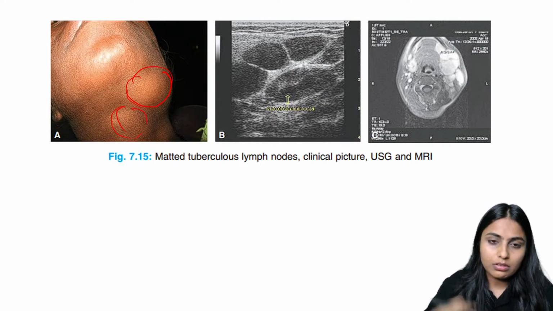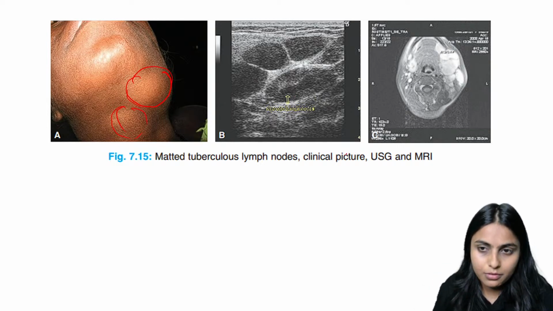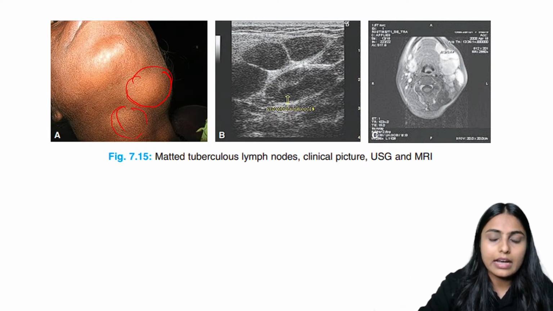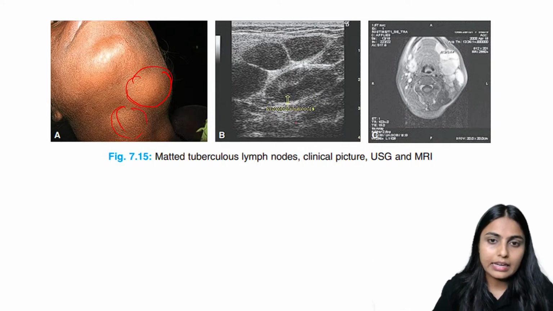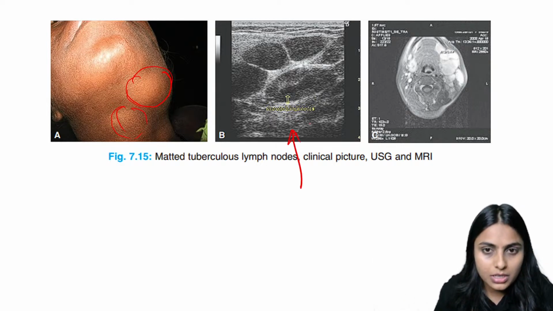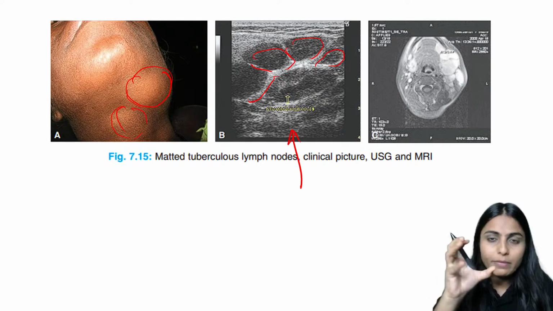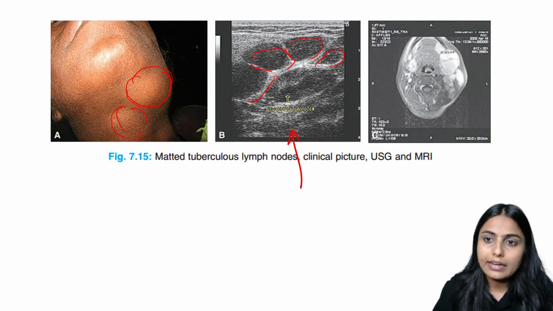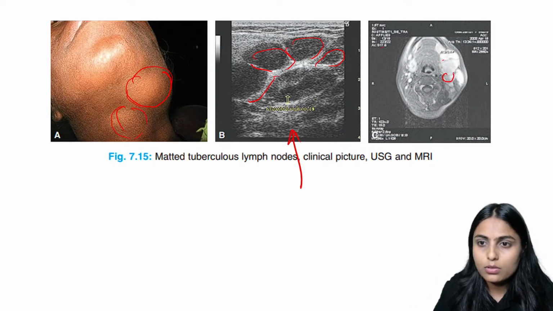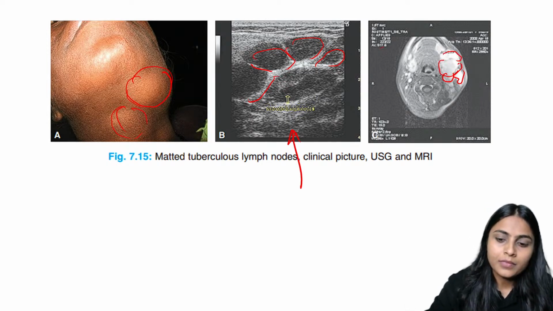So that is called matted lymph nodes, and in the conditions that I told you, these matted lymph nodes are seen. I've also put up this USG image. You can see multiple lymph nodes conglomerated as a unit, and here there is an MRI section also.